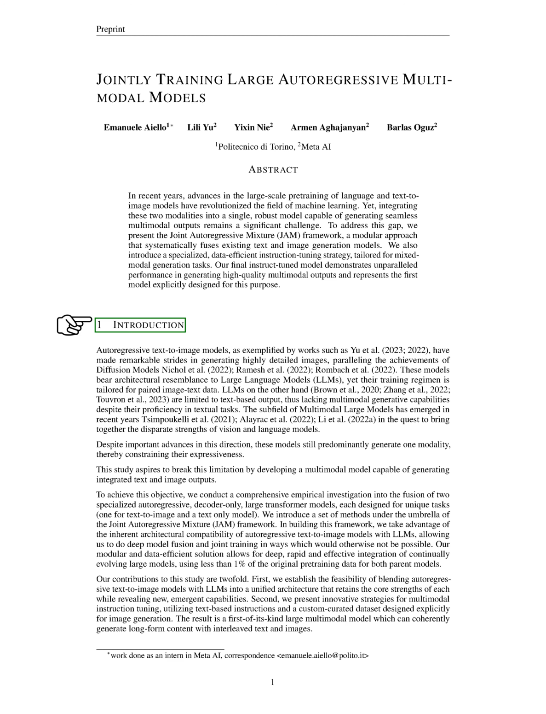Section 1 Introduction. We're here to introduce our research on autoregressive text-to-image models, which have made significant progress in generating detailed images, similar to the achievements of diffusion models. These models are architecturally similar to large language models, LLMs, but they are specifically trained for paired image-text data.